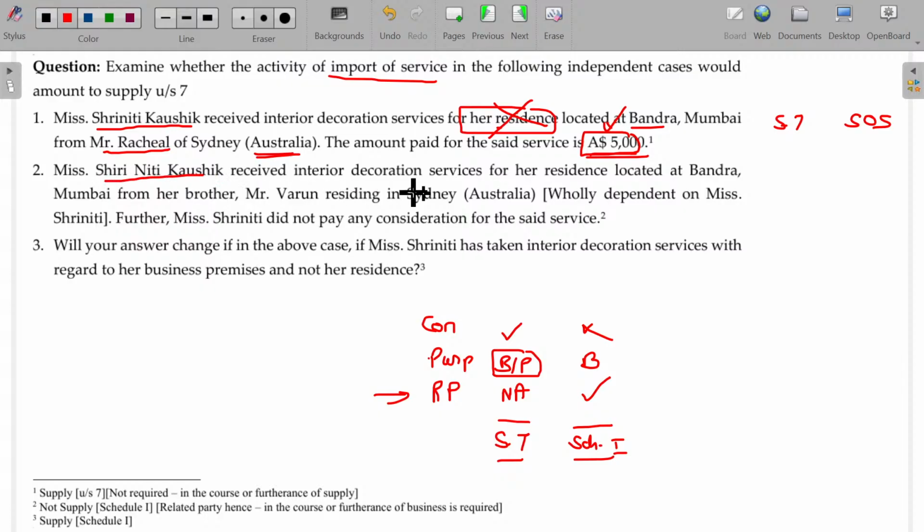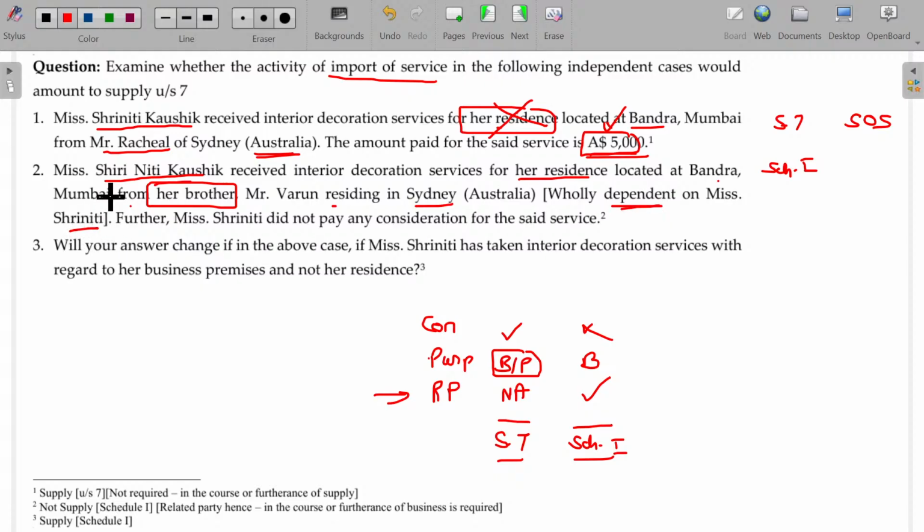Miss Sriniti Kaushik received interior decoration services for her residence located at Bandra, Mumbai from her brother Varun residing in Sydney, wholly dependent on Miss Srinidhi.